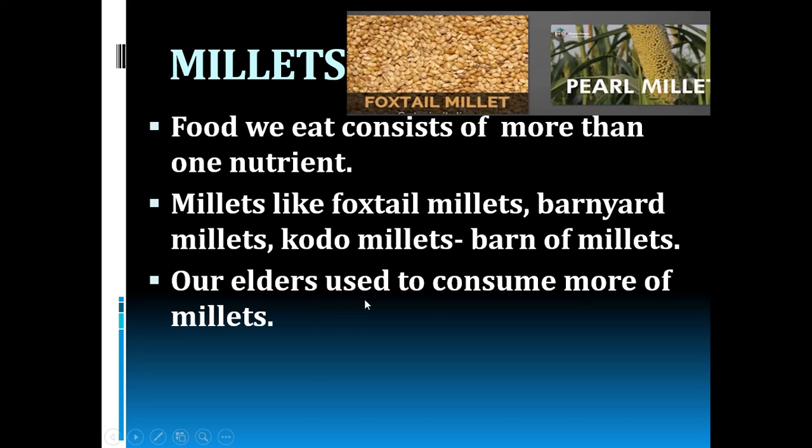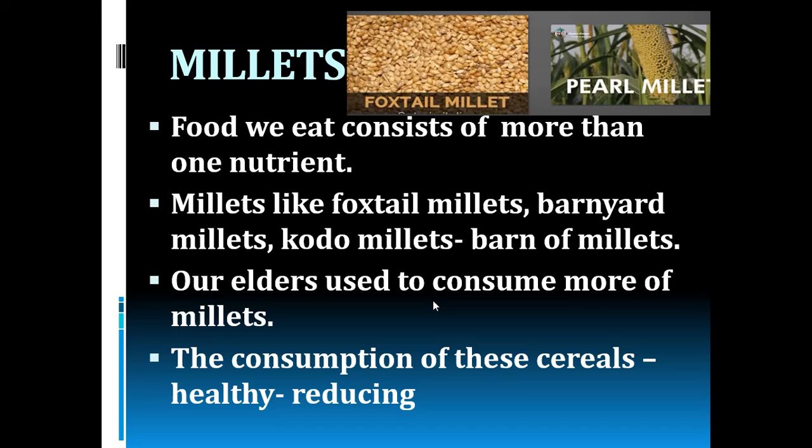Our elders used to consume more of millets, but nowadays the consumption of these cereals, which are considered to be healthy, is reducing.